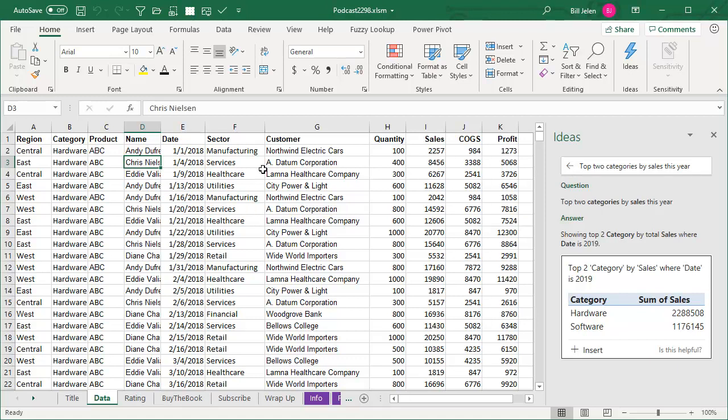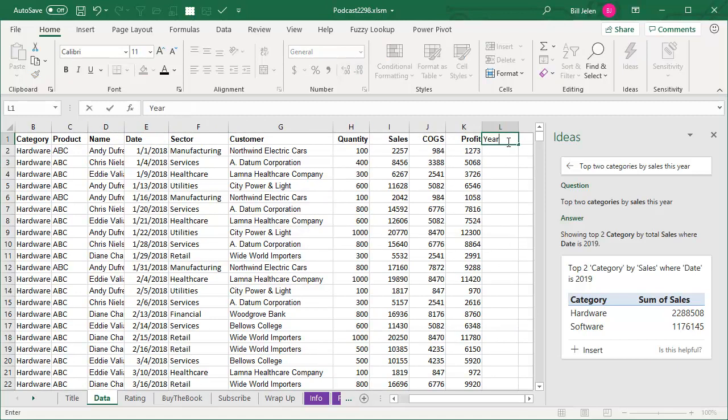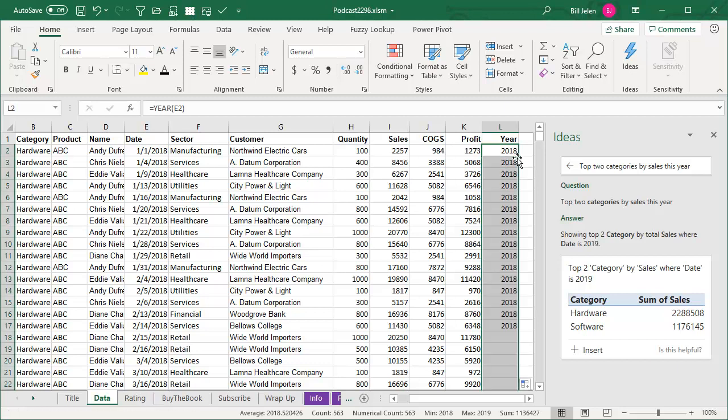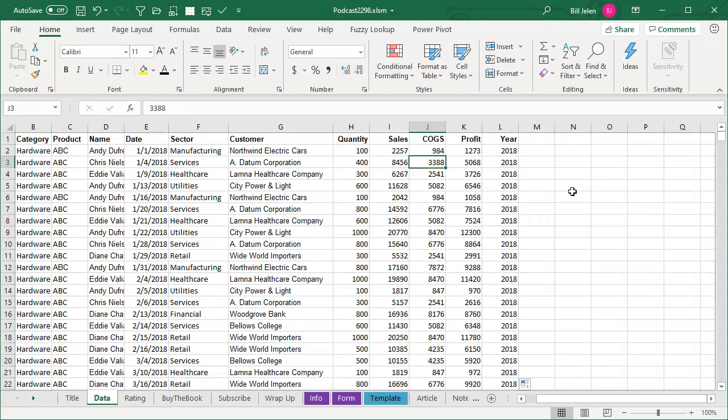Now, here's a gotcha. I now realize this would actually be better if I had added a year field. So I go back to the original data, and my first try, I just said year equals year of this, double-click and copy that down. But the problem is Ideas doesn't see that new data. It's sort of like a pivot cache, where when you create the pivot table, they load that data into memory. When I first clicked Ideas, they loaded the data, and now they don't see that column. So in order to get that column to be part of the analysis, close the Ideas pane, come back in here, click Ideas,